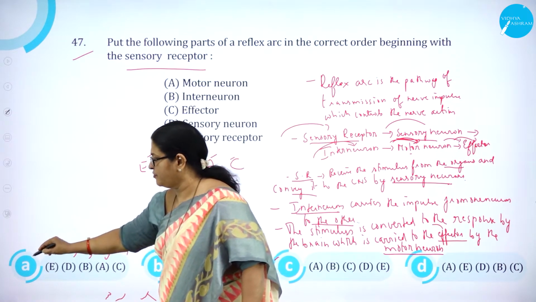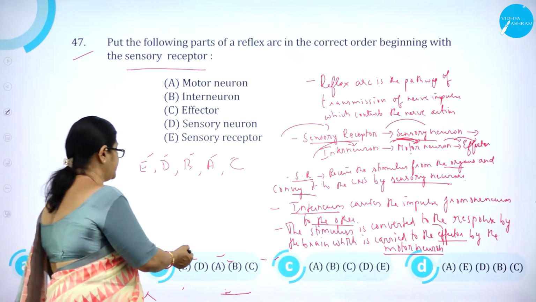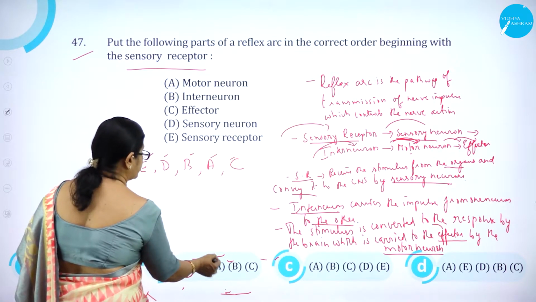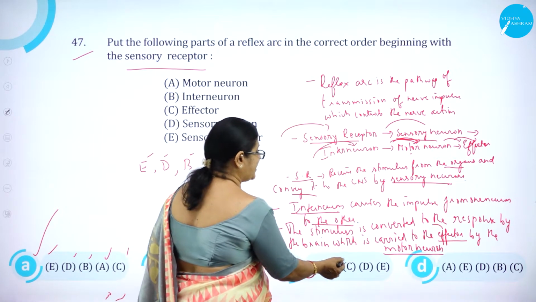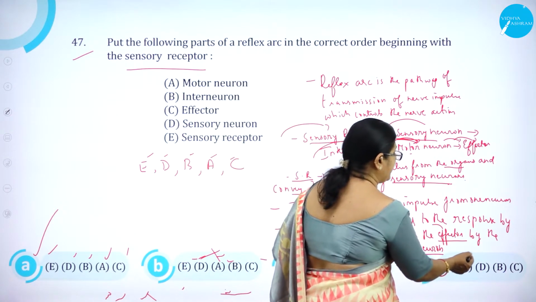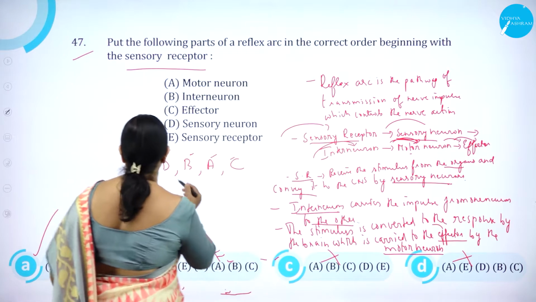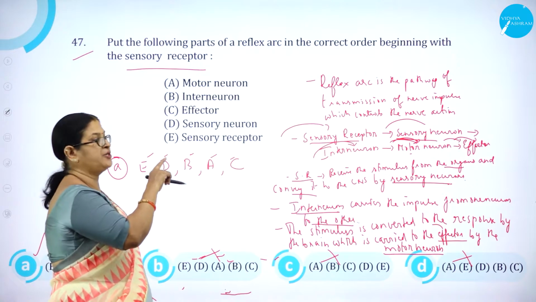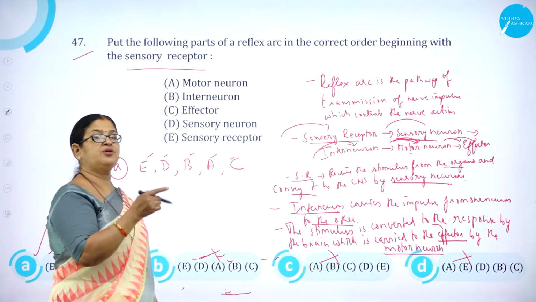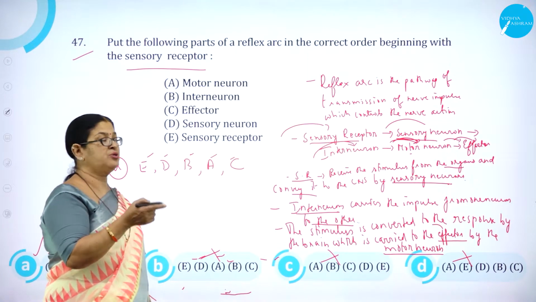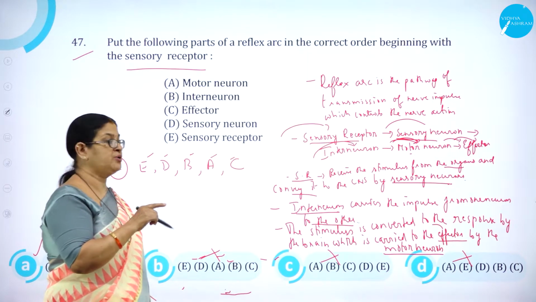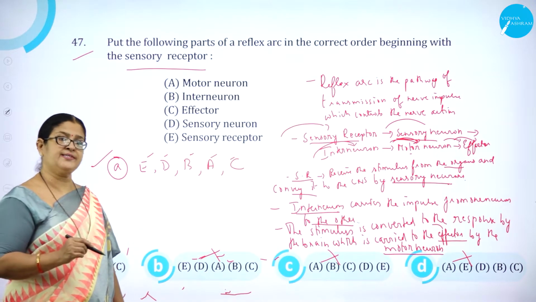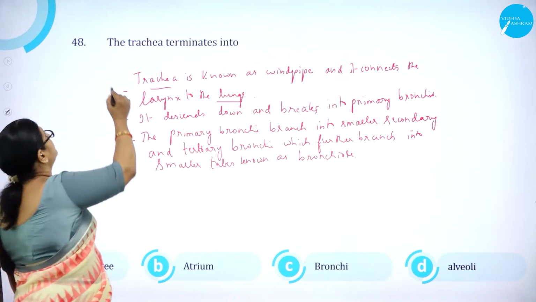So I think it is the first option. Here you can see EDABC. ED, here instead of B it is A. So this is wrong. Here A, B, C, D, E is wrong. AEDBC is wrong. So option A is correct. So what is the order? Sensory receptor to sensory neuron to interneuron, interneuron to motor neuron to effector. So option A is correct.